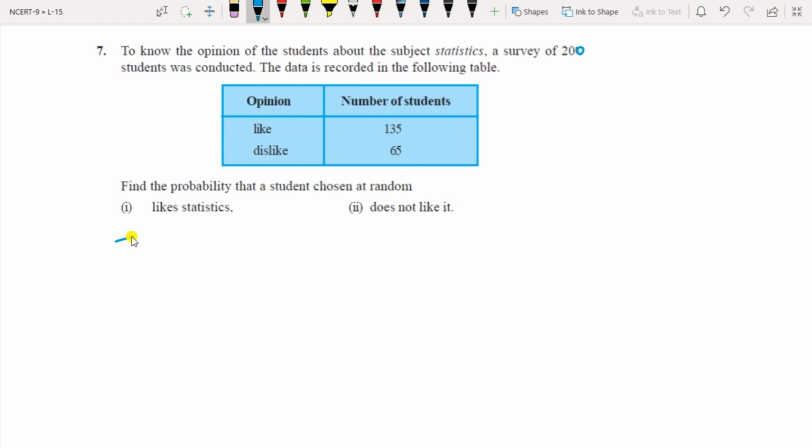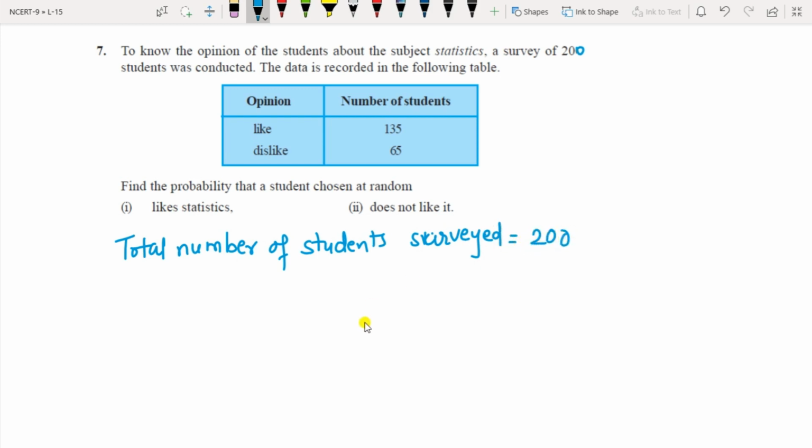So you have to write first here, total number of students surveyed are 200.